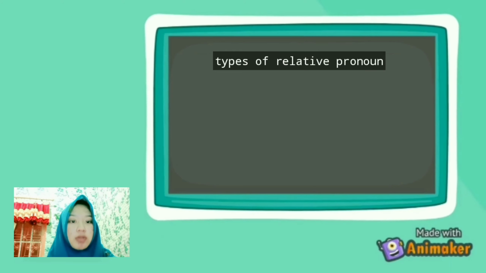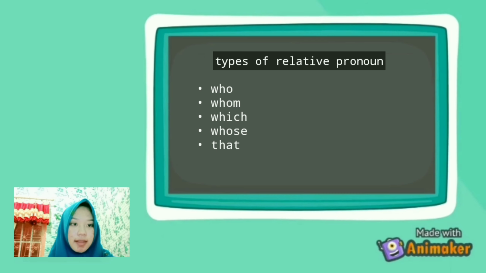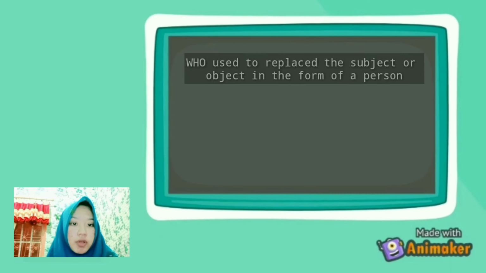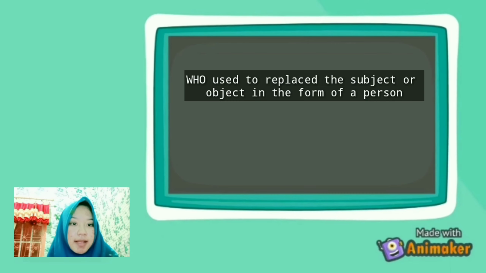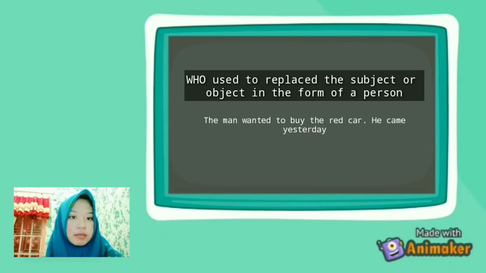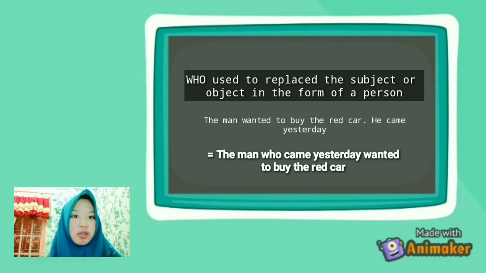Types of relative pronoun: who, whom, which, whose, and that. Who is used to replace the subject or object in the form of a person and cannot be used to replace an object or animal. Example: the man, he came yesterday. The second sentence is, the man who came yesterday wants to buy the red car.